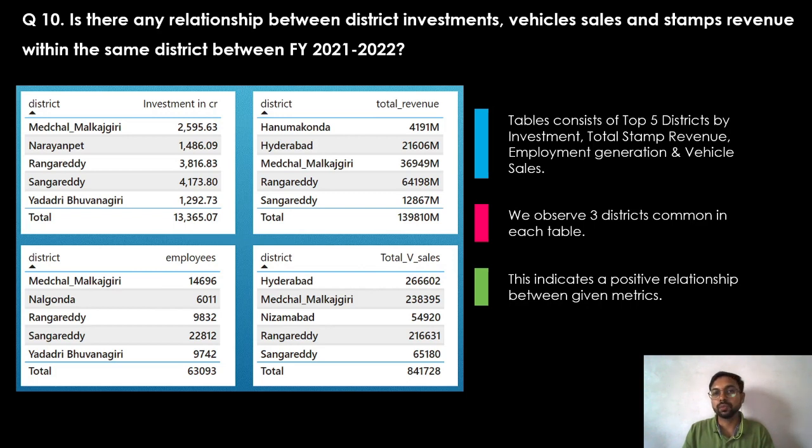Question 10. Is there any relationship between district investments, vehicle sales and stamp revenue within the same district between FY21 to 22? So here I have depicted 4 tables showing investment, total revenue, employees, and total vehicle sales, and top 5 districts in this matrix, right? So we observe that 3 districts are common in each table. This indicates a positive relationship between given metrics.